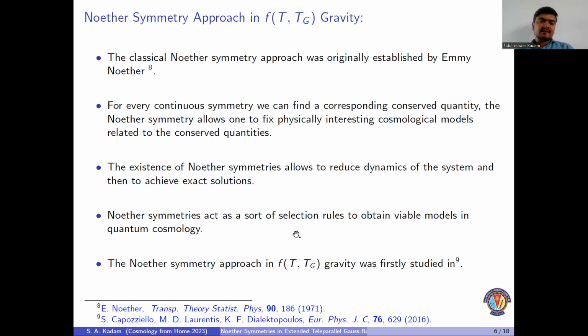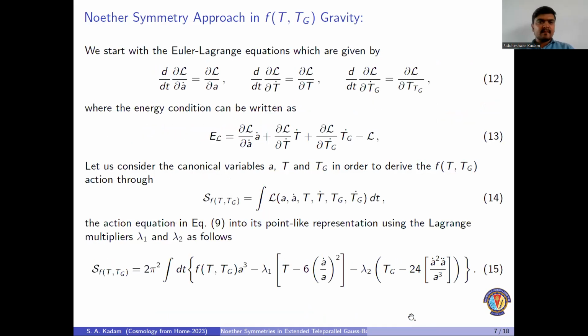In the literature, the f(T, Tg) gravity formalism in the Noether symmetry aspect has been studied previously by S. Capozziello and his collaborators in 2016. Let us start discussing the Noether symmetry approach in f(T, Tg) gravity. Here, we require the Euler-Lagrange equations for the scale factor a, the torsion scalar T, and the teleparallel Gauss-Bonnet term Tg, which are described in equation number 12. The energy condition in this case is described in equation number 13.